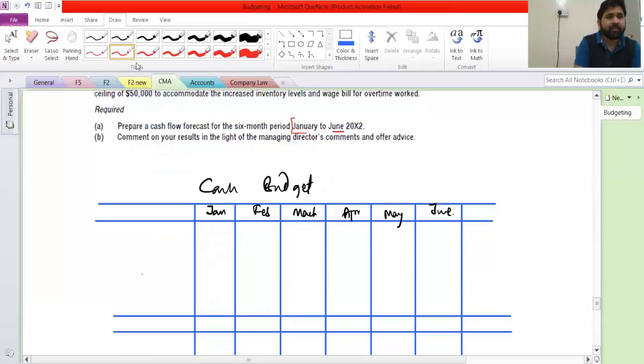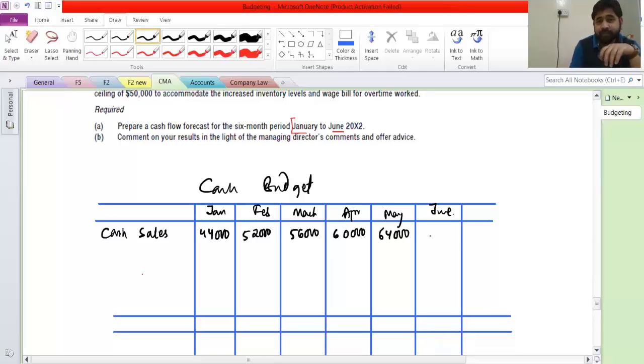See here, we need to write cash sale. So obviously this is the cash coming in. In January it was 110, so 40% of 110 will be 44, 40,000. And in February 130, so 40% of 130 is 52. Then 140, 56. Then 160, 64, and 72. This is the cash part of it. Now collection from debtors.